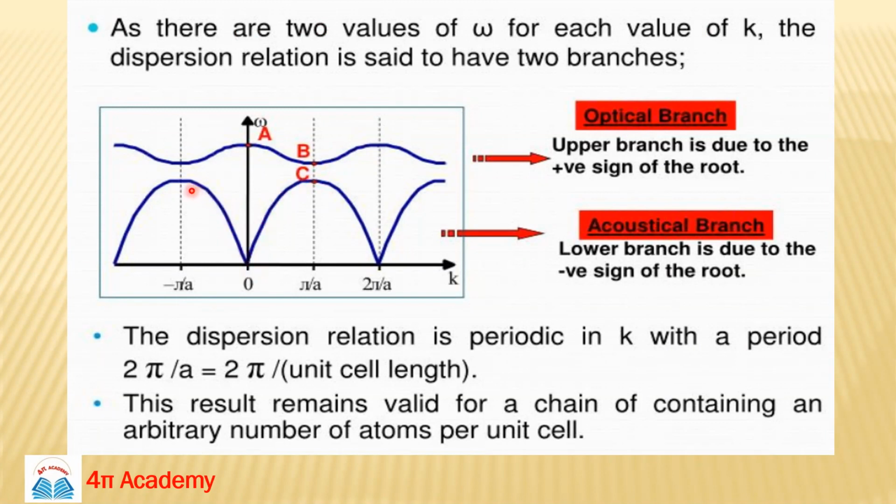If you have a diatomic material, NaCl, and you are using sound waves on this diatomic crystal, we will get the frequency which lies in this region only.